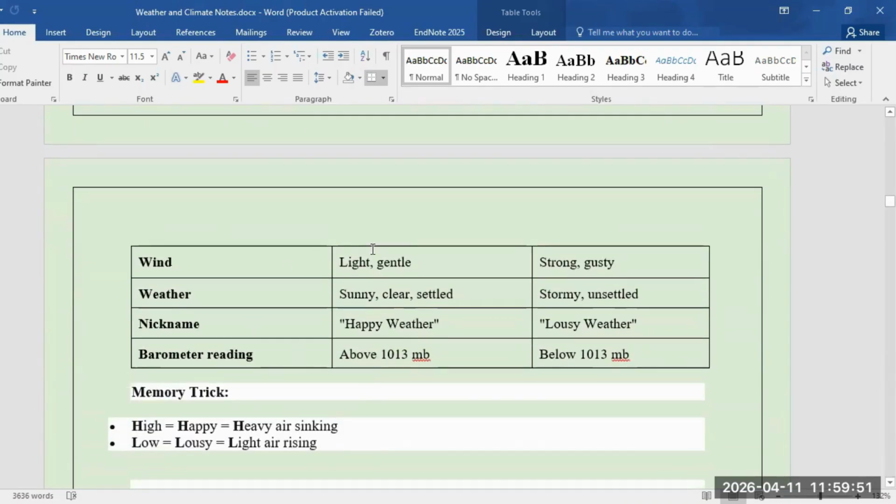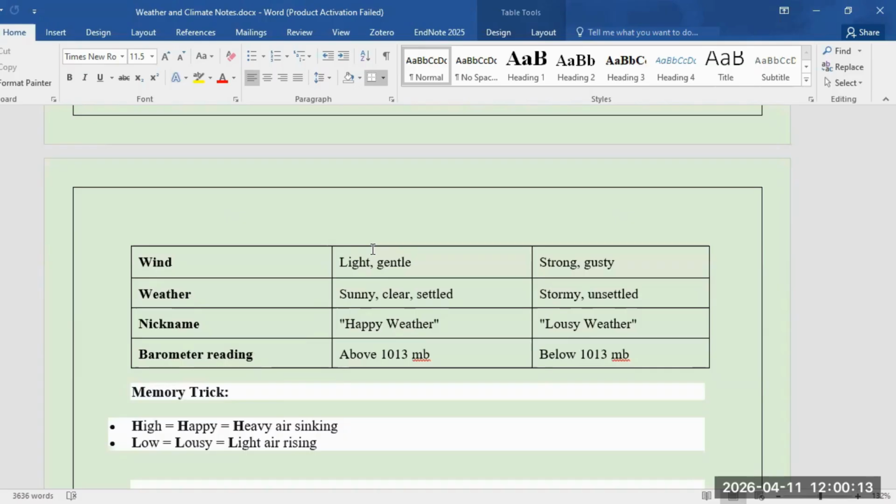Then wind: usually in a high pressure area, it is light and gentle, and it is strong and gusty in low pressure areas. Weather is sunny, clear, and settled in the high pressure area, and it is stormy and unsettled in the low pressure area. We can usually call it happy weather in a high pressure area and lousy weather in a low pressure area.